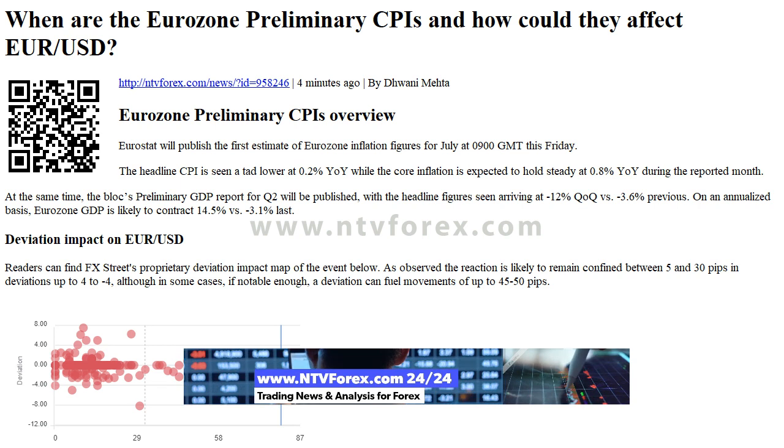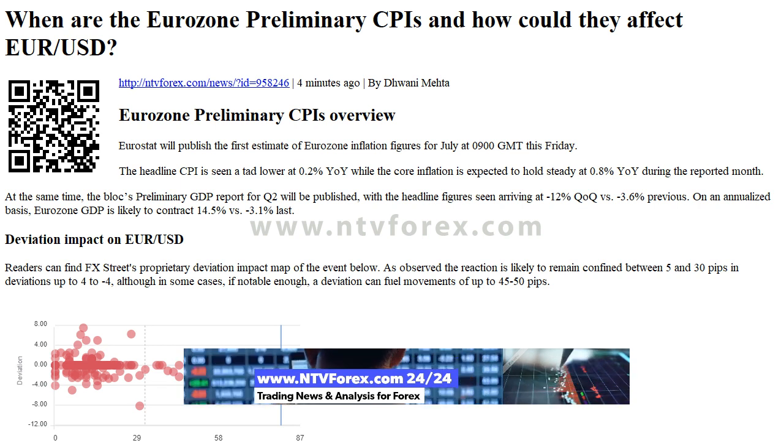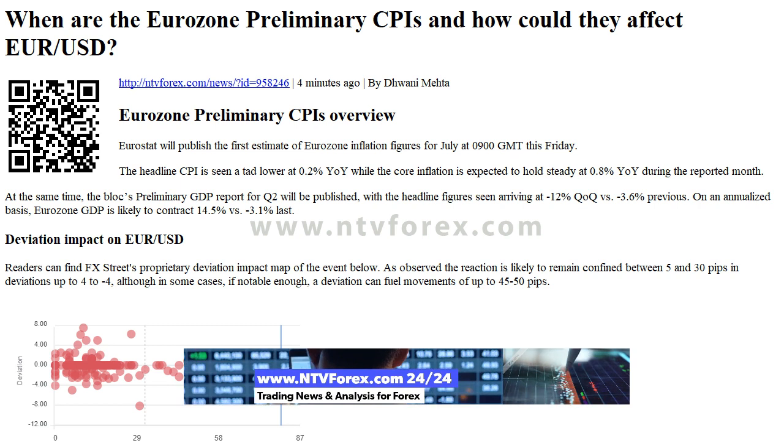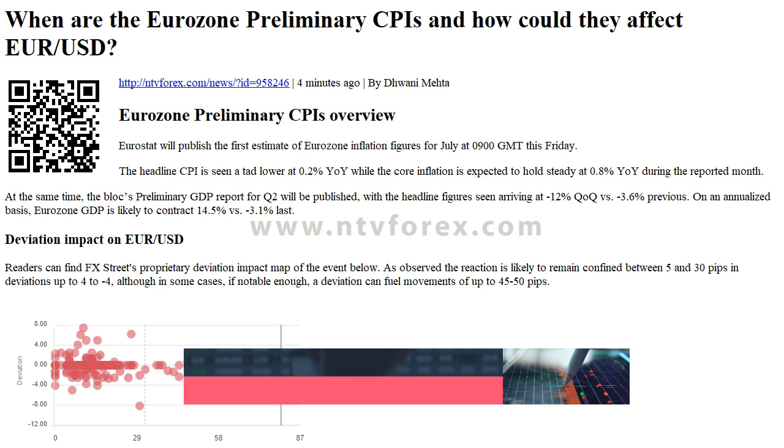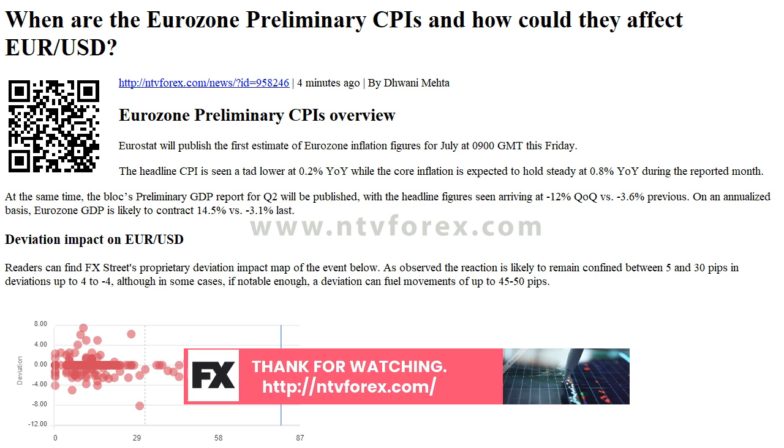Eurozone Preliminary CPIs Overview. Eurostat will publish the first estimate of Eurozone inflation figures for July at 9 o'clock GMT this Friday. The headline CPI is seen a tad lower at 0.2% YoY while the core inflation is expected to hold steady at 0.8% YoY during the reported month. At the same time, the Bloc's preliminary GDP report for Q2 will be published, with the headline figures seen arriving at 12% QoQ versus 3.6% previous. On an annualized basis, Eurozone GDP is likely to contract 14.5% versus 3.1% last.